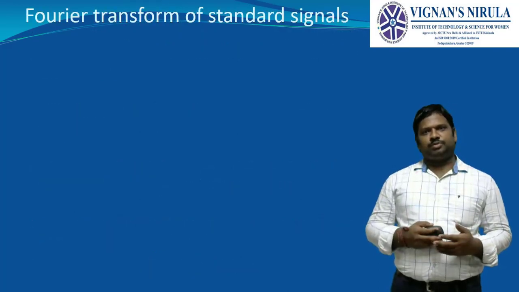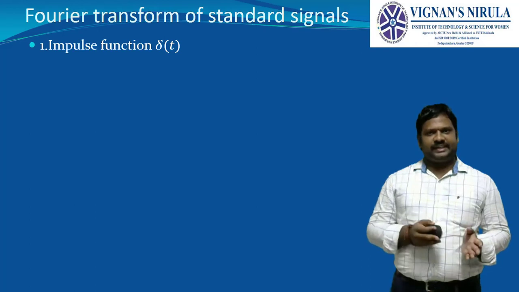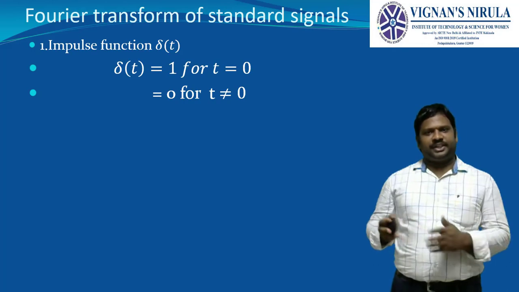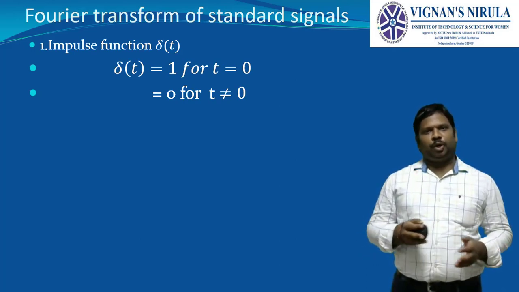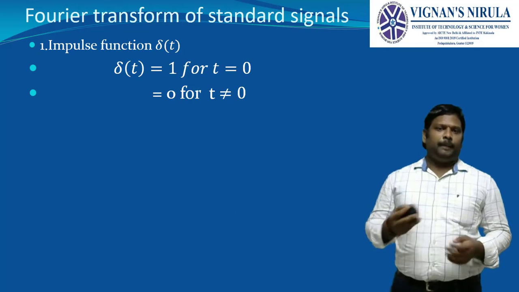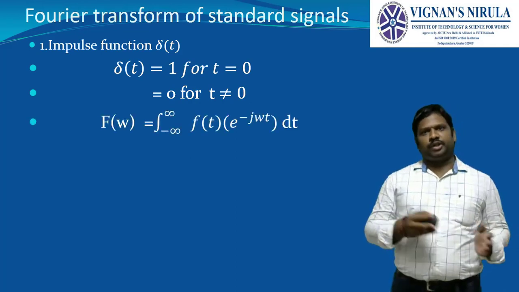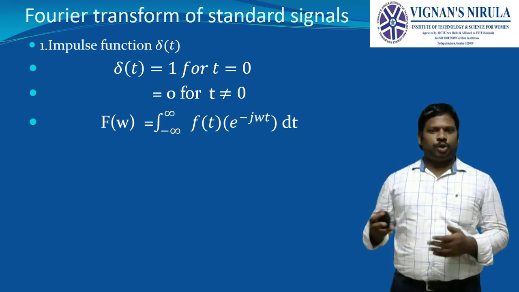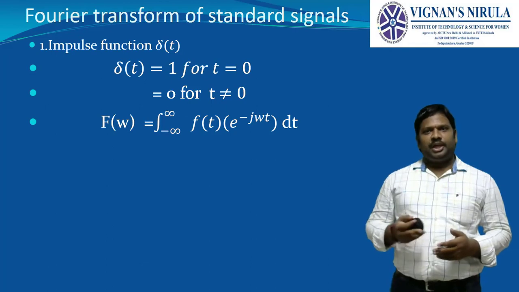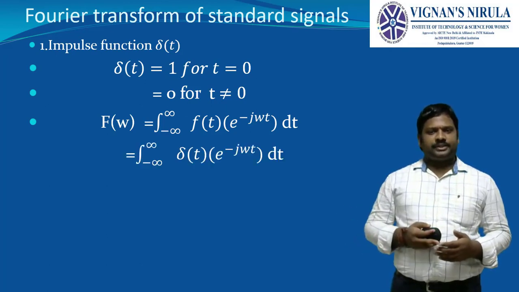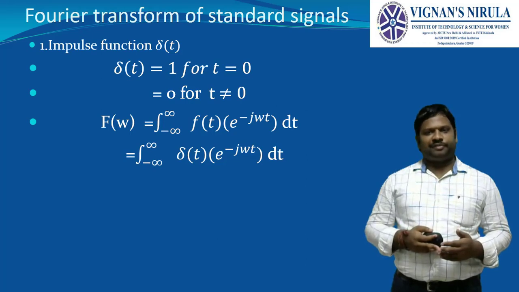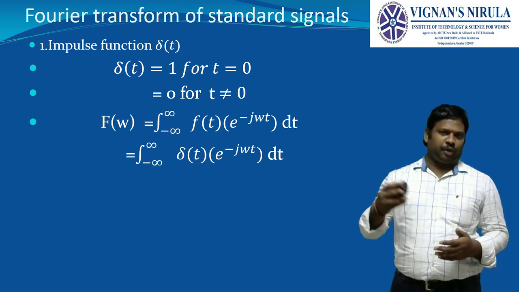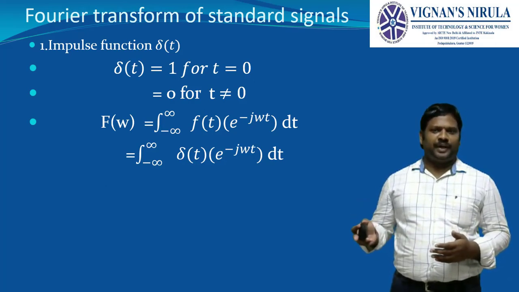Now coming to the Fourier transforms of the standard signals. The first one is the impulse signal. Let delta of t be equal to 1 for t equal to 0, and 0 for t not equal to 0. This is the definition of the impulse function. Now, for calculating the Fourier transform of this impulse function, consider the Fourier transform expression, F of omega is equal to the integral from minus infinity to infinity of f of t e power minus j omega t dt. Next, substitute f of t equal to delta of t. Then the expression will be the integral from minus infinity to infinity of delta of t e power minus j omega t dt.